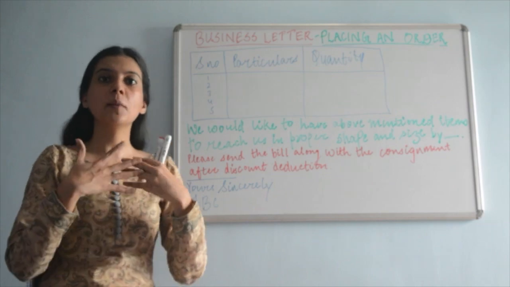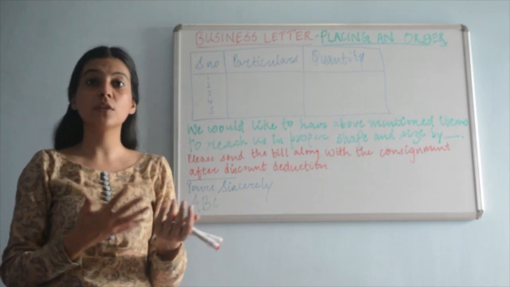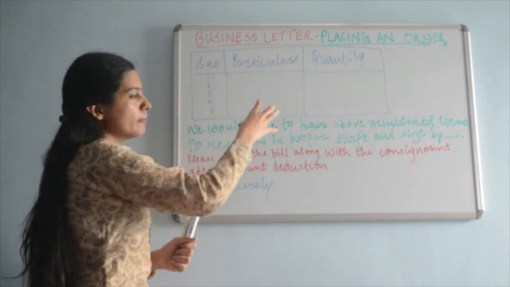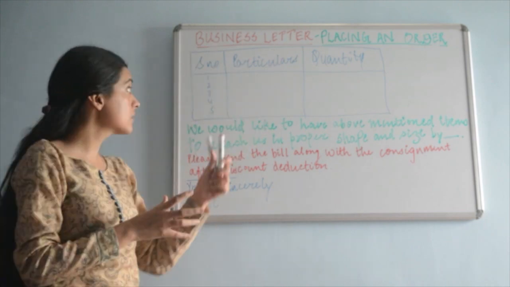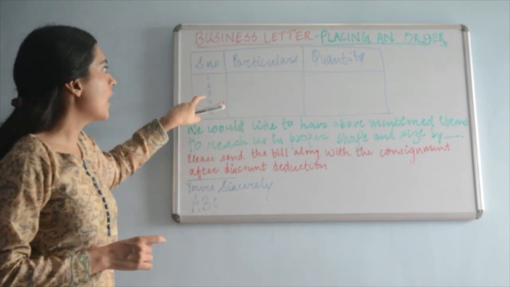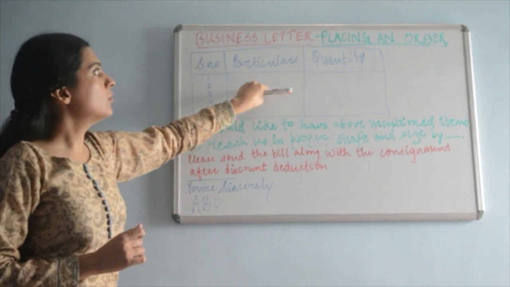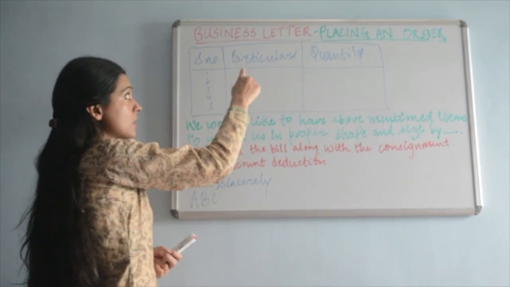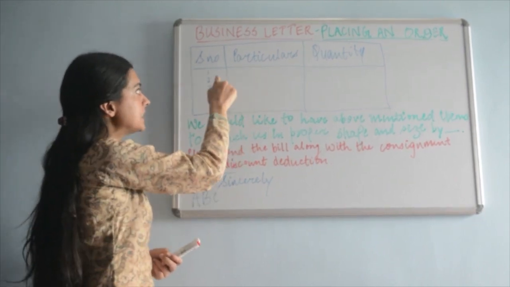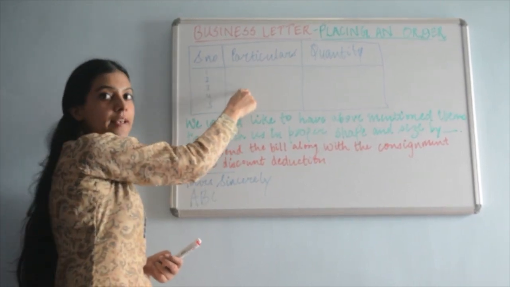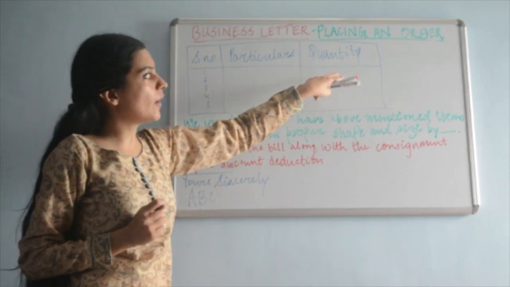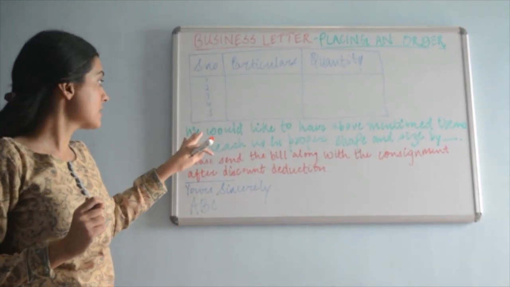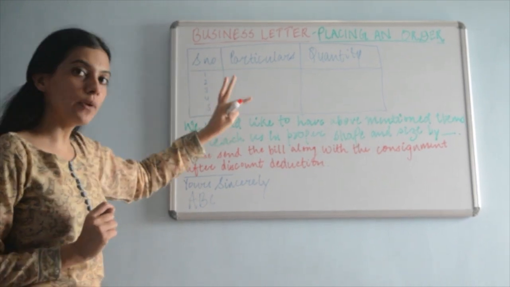You might be seeing so many different tables in your reference books or on different websites, but this is a very uniform format. It can go with all the questions. So serial number as in 1, 2, 3, 4, 5. Suppose if the question is asking for sports equipments, you can write serial number 1, football, serial number 2, basketball, chess, badminton, and then you can write the quantities. How much do you want? After that, you're going to end like this.